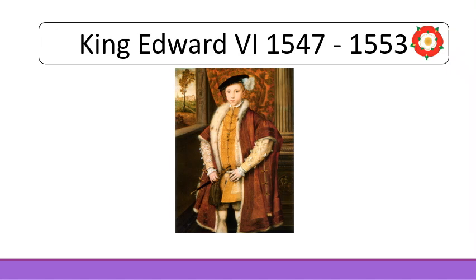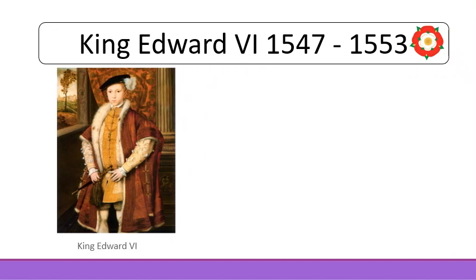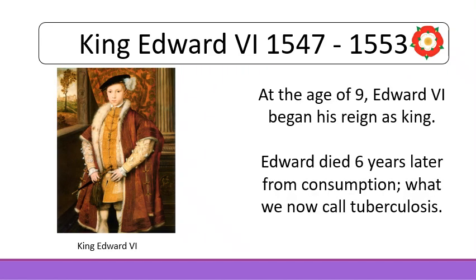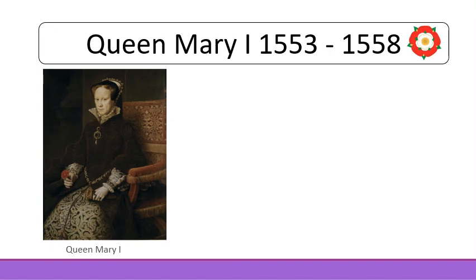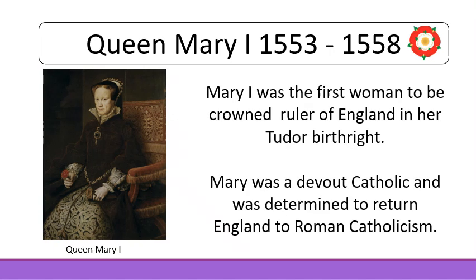In 1547, King Henry VIII died, and at the age of 9, his son, Edward VI, began his reign as king. Edward died 6 years later from consumption, which we now call tuberculosis. In 1553, Mary I became the first woman to be crowned ruler of England in her Tudor birthright. She was a devout Catholic and was determined to return England to Roman Catholicism.